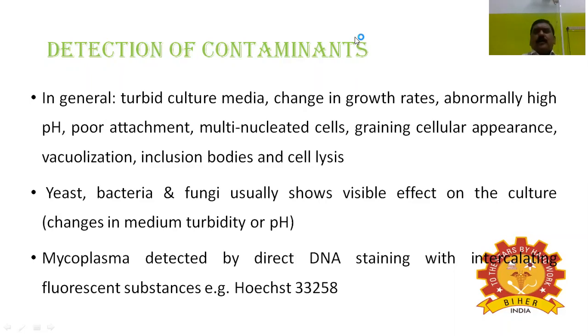Yeast, bacteria, and fungi usually show visible effects on the culture, most probably changes in the medium turbidity or the pH. Mycoplasma is detected by the direct method of DNA staining with an intercalating agent like a fluorescent substance, for example Hoechst 33258, which is a trademark name.